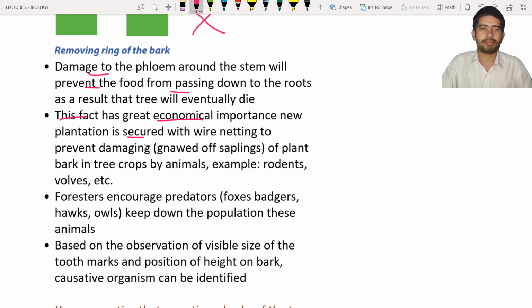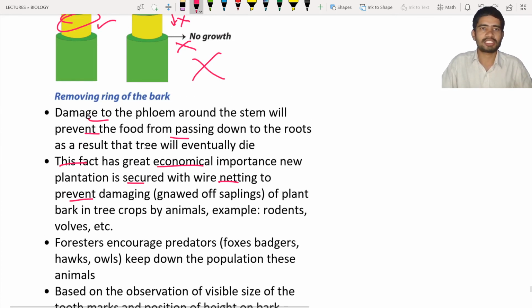The plants which have been planted on the roadsides, you can see they have been secured with wire netting, so that the animals will not eat them. By this way you can prevent the damage. The biting of the stem in this way is known as gnawing, or gnawed saplings. The animals will chew the bark in this way. As a result, the tree will die.